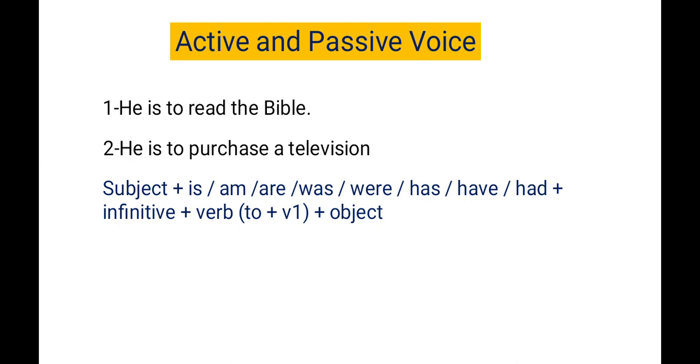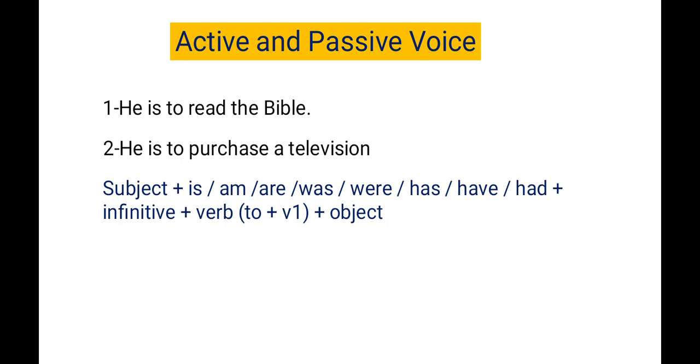Then we see the object. When we find a sentence based on this structure and the examiner says to change it into passive voice, the structure would be: subject plus auxiliary verb is, am, are, was, were, has, have, had, plus infinitive "to" plus main verb in the first form, then object.